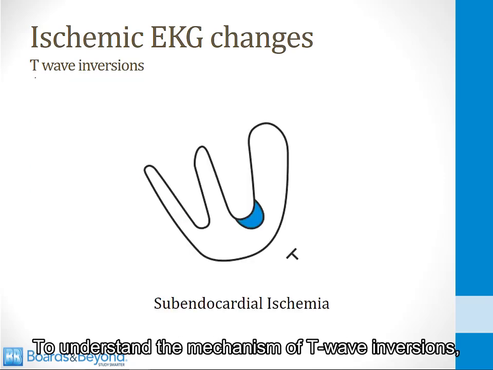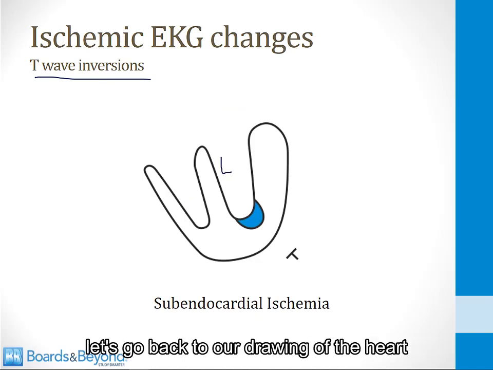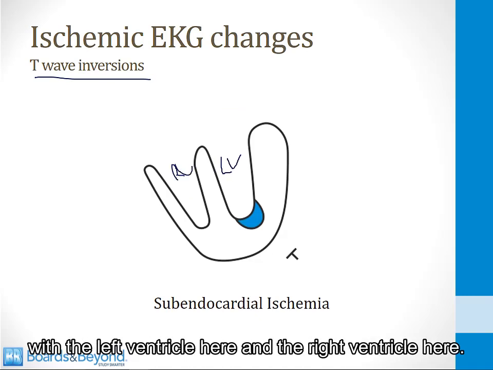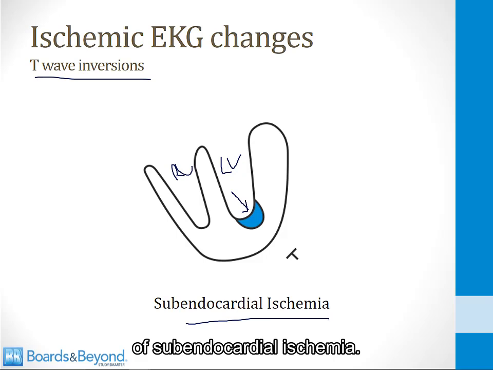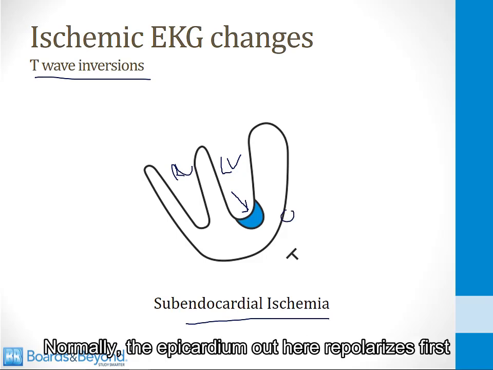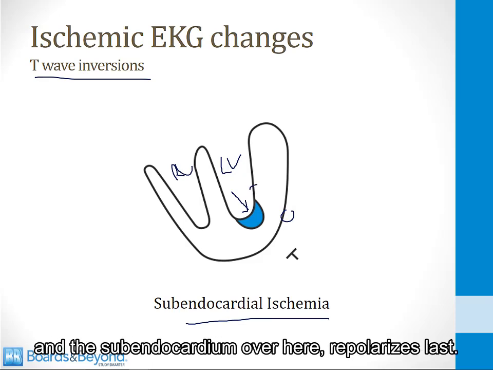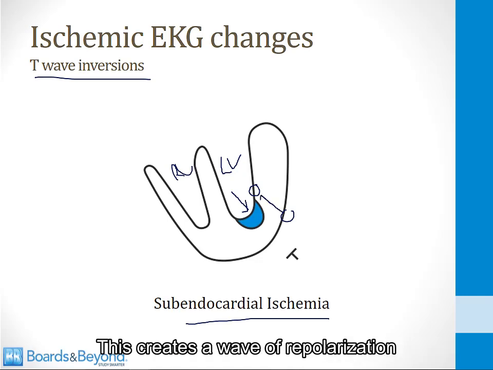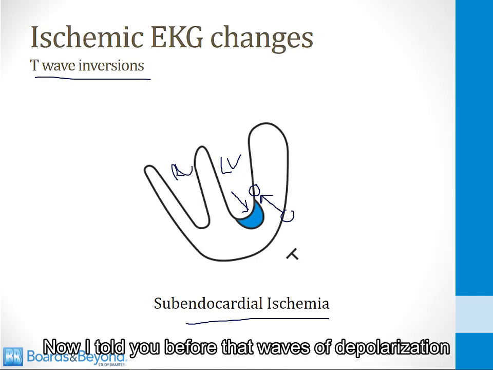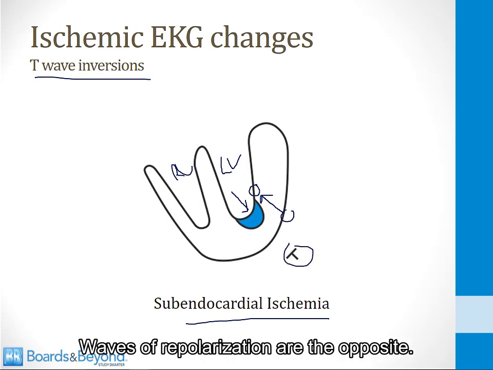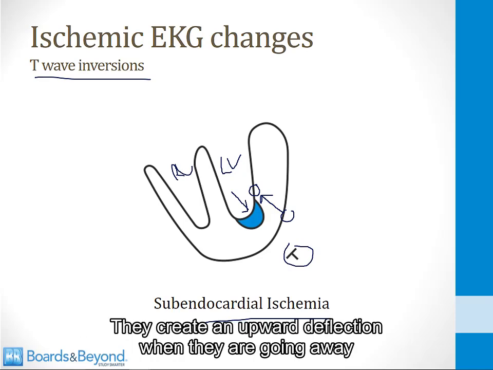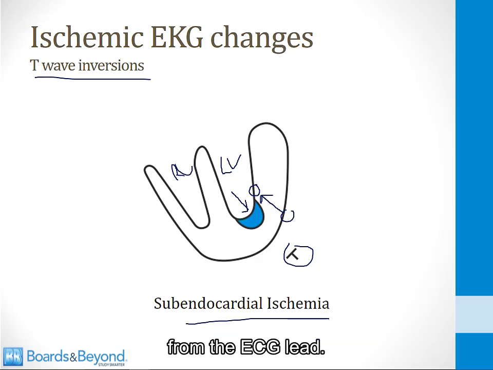To understand the mechanism of T-wave inversions, let's go back to our drawing of the heart with the left ventricle here and the right ventricle here, and this blue portion here is a section of subendocardial ischemia. Normally, the epicardium out here repolarizes first, and the subendocardium over here repolarizes last. This creates a wave of repolarization going in this direction. Now, I told you before that waves of depolarization create an upward deflection when they are going toward an ECG lead like this one. Waves of repolarization are the opposite. They create an upward deflection when they are going away from the ECG lead.